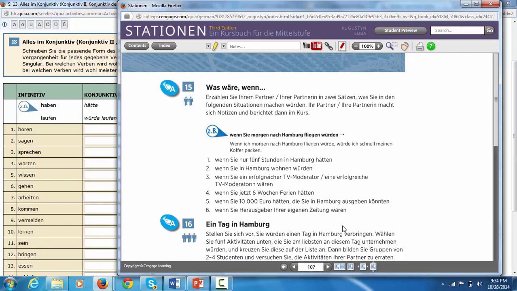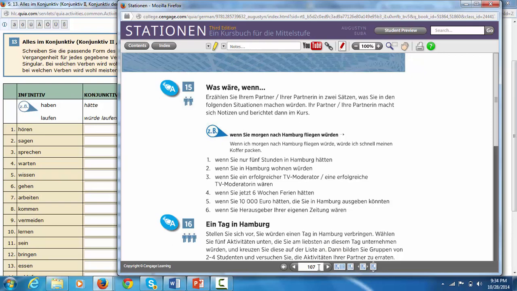What would you do if you had 10,000 euros to spend in Hamburg? Und was würden Sie machen, wenn Sie Herausgeber Ihrer eigenen Zeitung wären? What would you do if you were the publisher of your own newspaper? These are some things to consider for tomorrow's chat, or today's if you're watching it now.